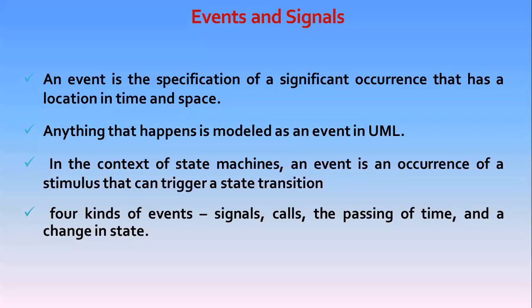In the real world, things happen. Not only do things happen, but a lot of things may happen at the same time and at the most unexpected times. So things that happen are called events, and each one represents the specification of a significant occurrence that has a location in time and space. In the context of state machines, we use events to model the occurrence of a stimulus that can trigger a state transition. Events may include signals, calls, the passing of time, or a change of state.